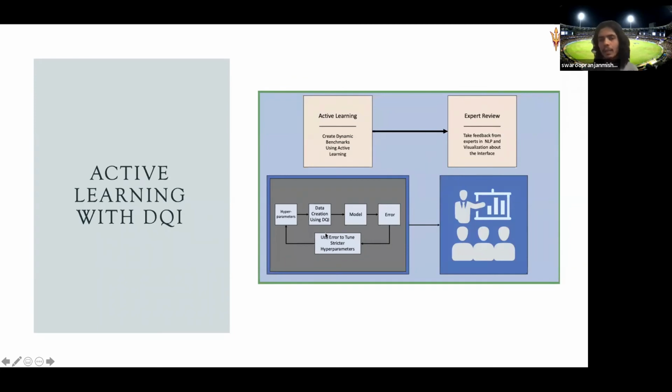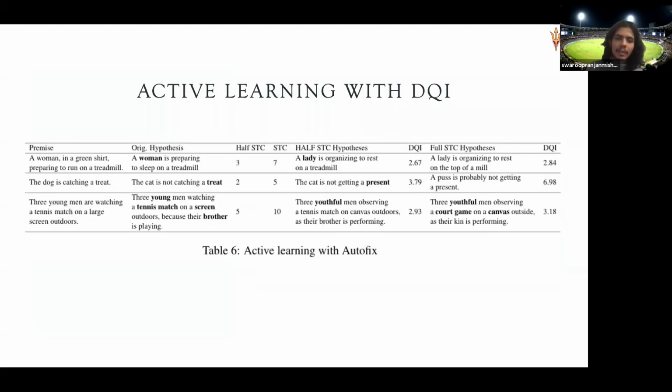Sometimes we get lenient and say, okay, you can allow a little bit of spurious bias. That will create a comparatively lower quality, or say comparatively easier, data set. But then we can be very hard. You can say, okay, now our thresholds are very high, and that creates a harder sample. Here is a simple example of how we actually do that. If you see here, premise and hypothesis.